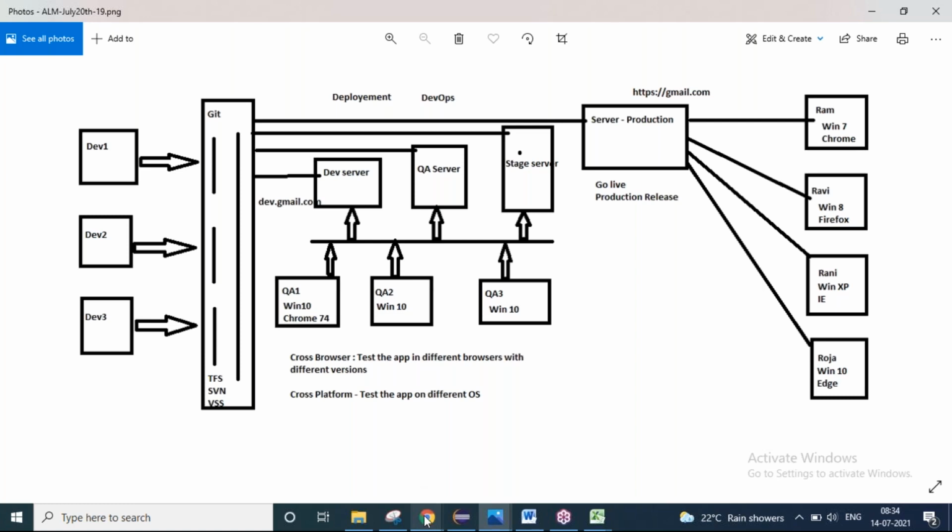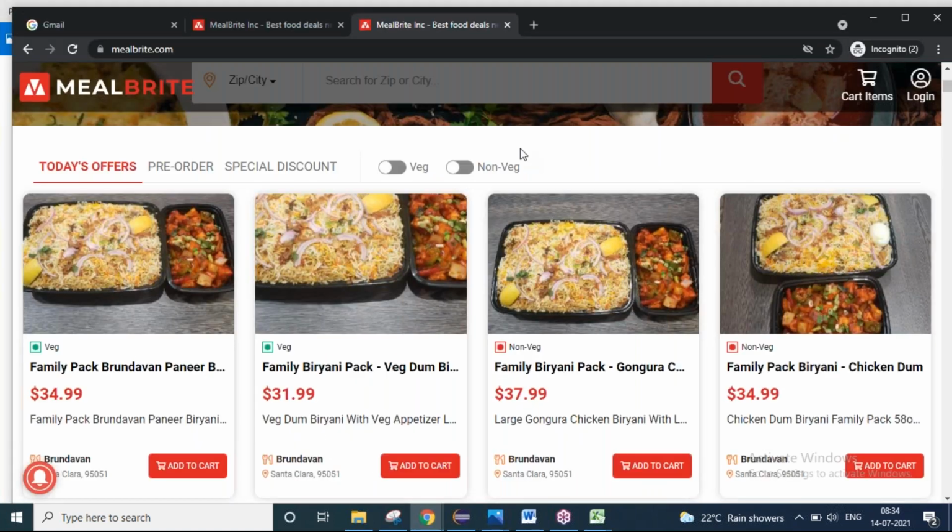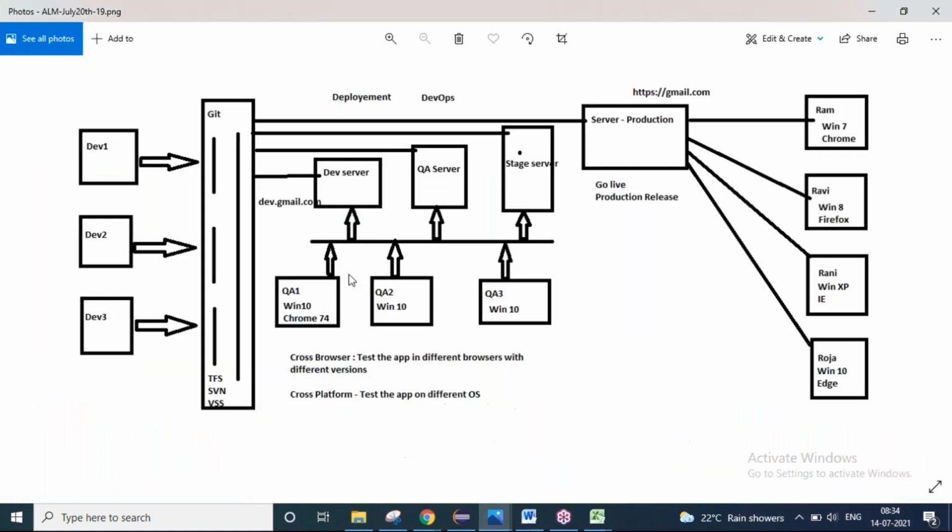Then you can hit the production server, meaning whatever code has been given to you by your development team, you thoroughly tested it, it was very good, and you are going to release it to your customers. Generally, you might have heard a statement like that. People will say, guys, tomorrow we have a production release, tomorrow we are going live. What is the meaning of that?